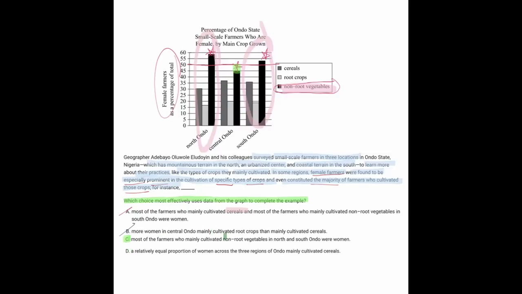Most of them doing the non-root vegetables in North and South Ondo were women, and it perfectly left out Central Ondo. So let's look at D. Just to wrap up, a relatively equal proportion of women across the 3 regions of Ondo mainly cultivated cereals. Well, we weren't really looking at cereals to begin with anyway, so we can easily get rid of D. And the answer is going to be C.